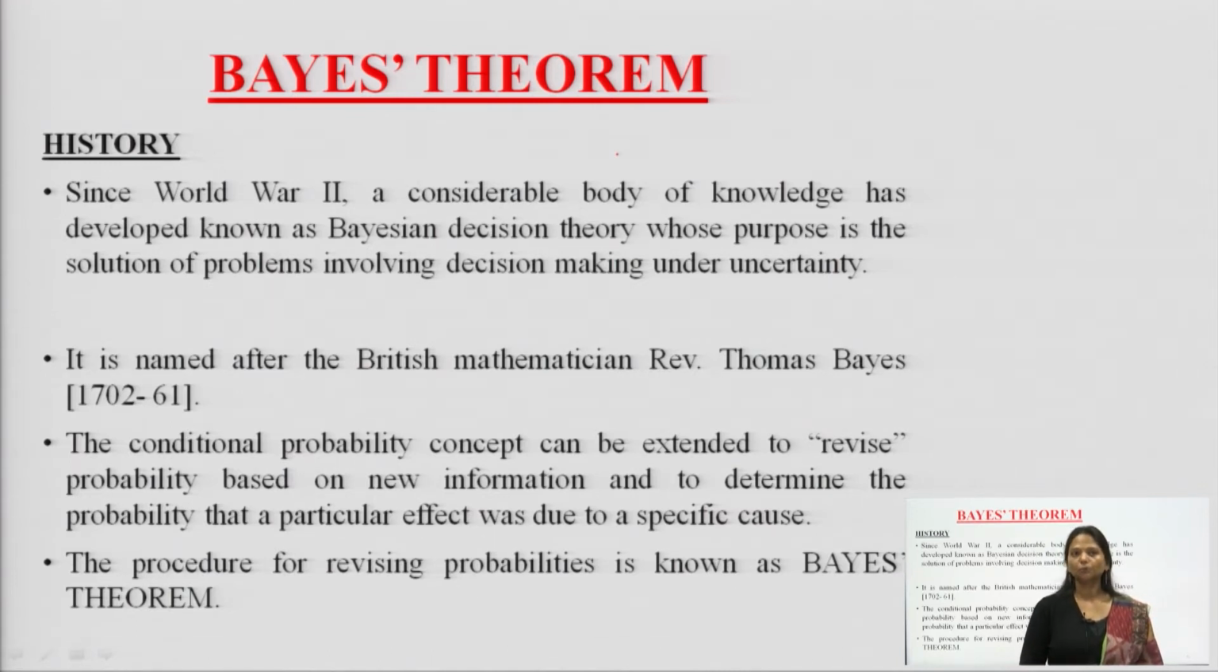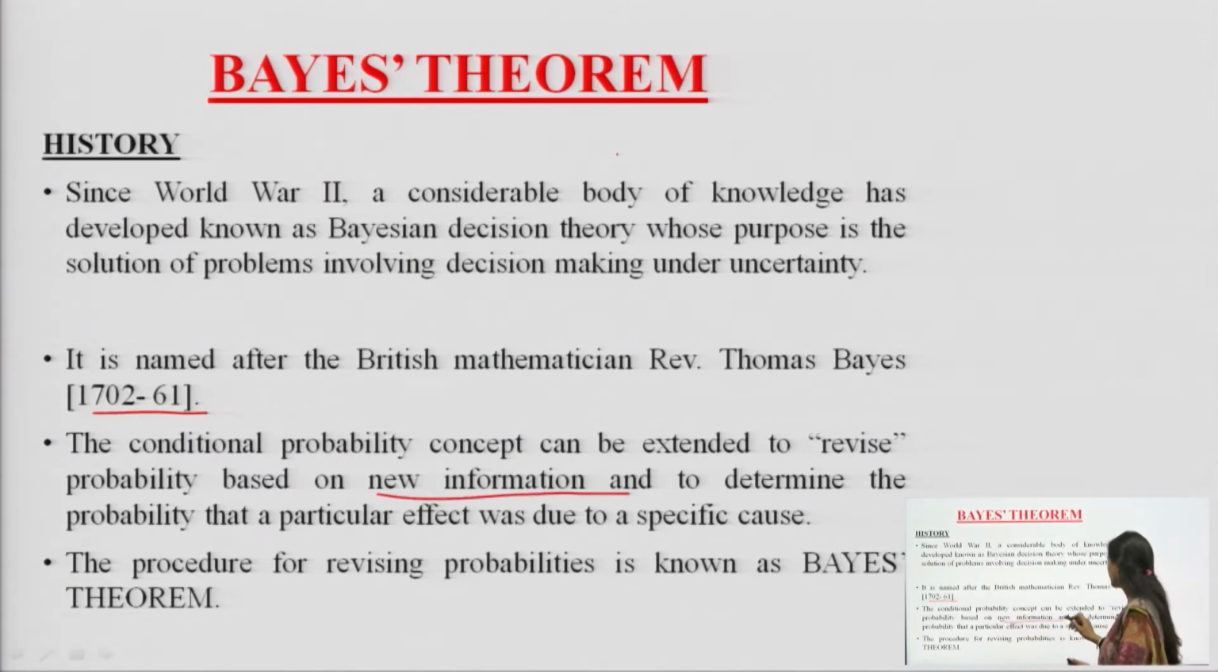Since World War II, a considerable body of knowledge known as Bayesian decision theory has been developed, whose purpose is to find solutions to problems involving decision making under uncertainty. It is named after a British mathematician, in 1702. The conditional probability concept can be extended to revise the probability based on new information and to determine the probability that a particular effect was due to some specific causes.